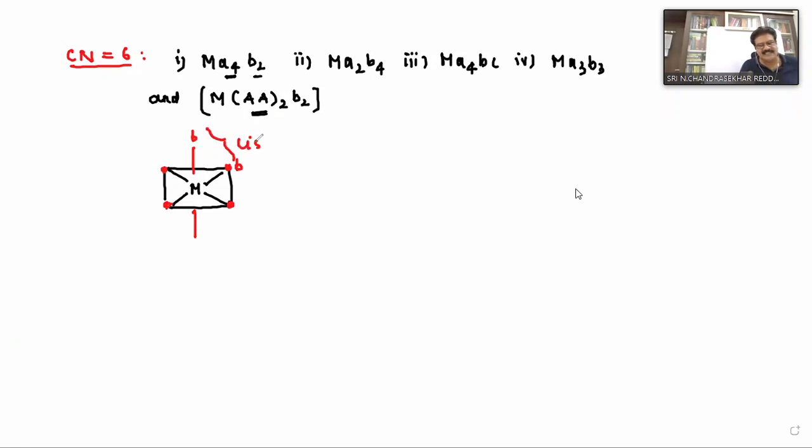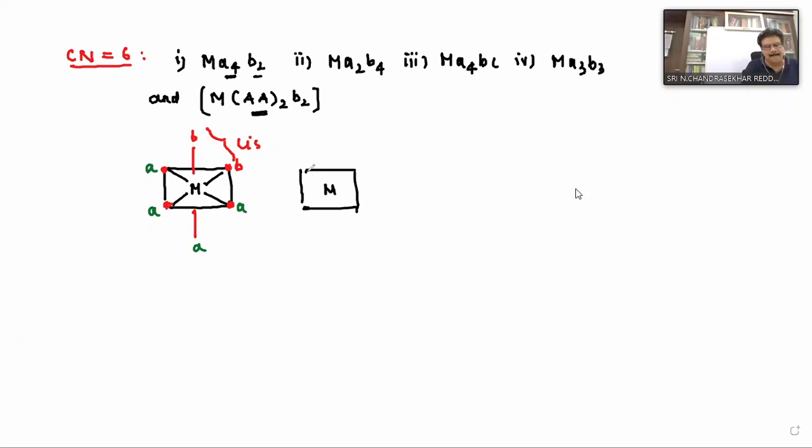Whenever one ligand is in an axial position and one ligand is in an equatorial position, this is called cis. Then what about A? You can take A here, and A here. So this is called the cis isomer. The trans isomer you can take like this.